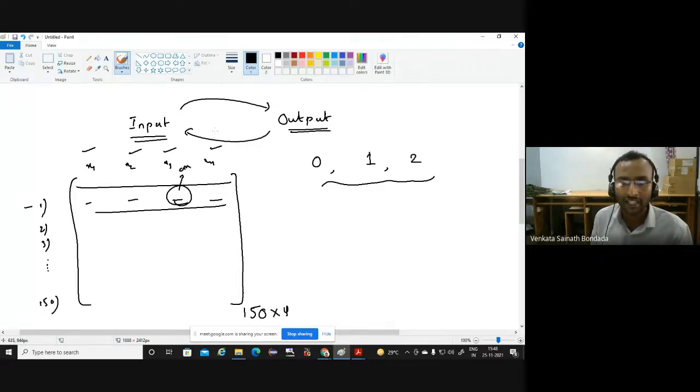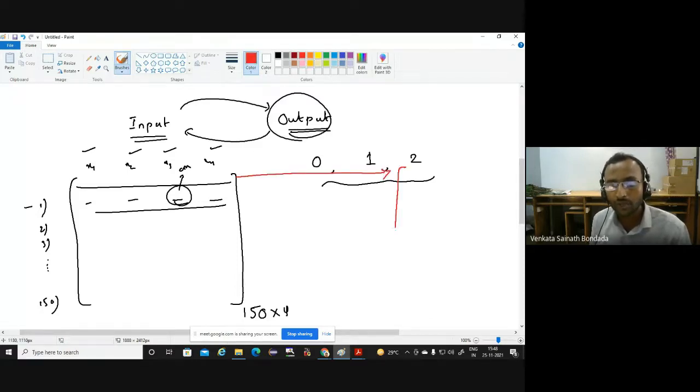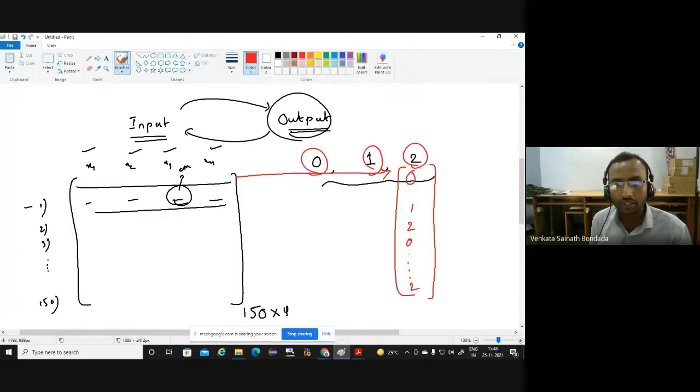This is my input data. And what is my output data? Corresponding to each flower, I know which category the flower belongs to. Maybe setosa or versicolor or virginica, and so on. So that is my corresponding output, a discrete unordered value. It is an input output modeling.